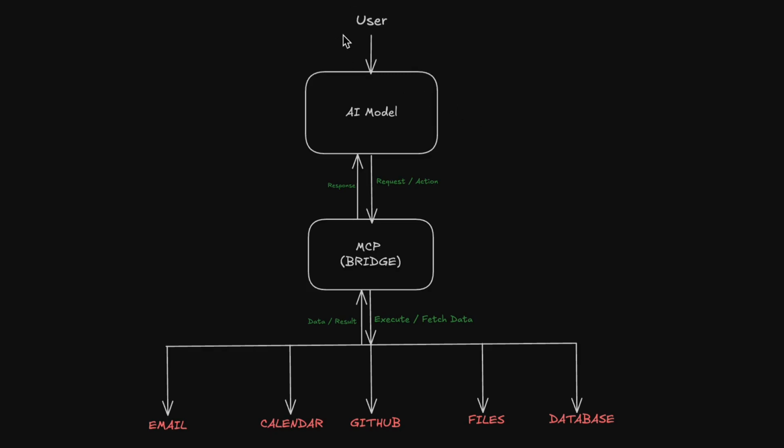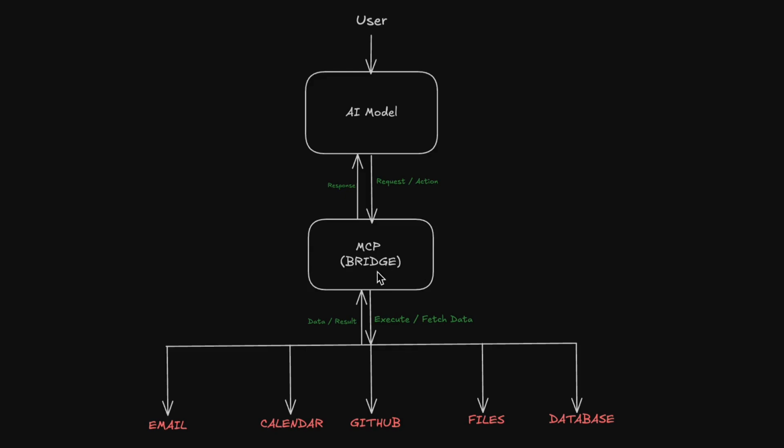Everything starts with the user. You type a message or give a voice command that request goes directly to an AI model, ChatGPT, Claude, Gemini, or any LLM. You send a message like, "Can you add a meeting to my calendar?" The AI model understands your request, but it cannot directly access your tools. That's where MCP comes in.